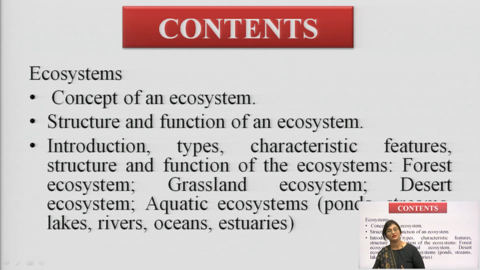Similarly, the aquatic ecosystem is further divided into freshwater ecosystem and marine ecosystem. Under freshwater, we have pond, lake and river ecosystems. Similarly, under marine we have oceans and estuaries or backwater ecosystem. Okay. So all of these topics we shall be dealing with in detail one by one. Trust me, they are really interesting ones.